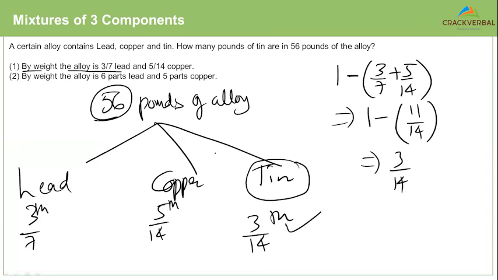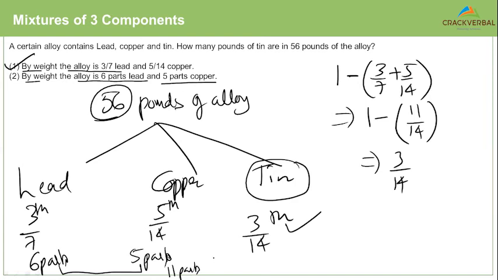Can we find out the value of tin? Absolutely. First statement is sufficient. Second statement, by weight, the alloy is 6 parts lead, 5 parts copper. So I know this is 6 parts. I know this is 5 parts. So I know the total is 11 parts.